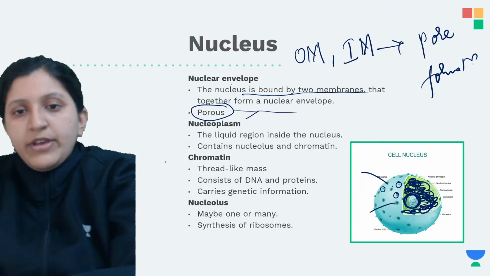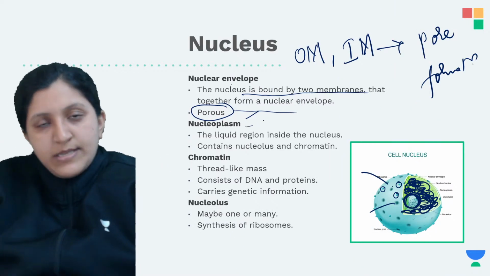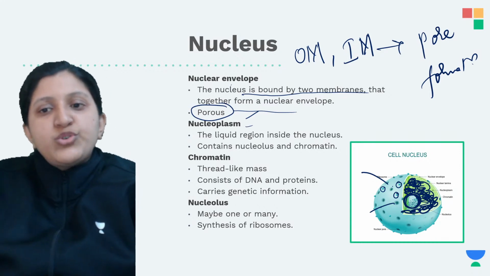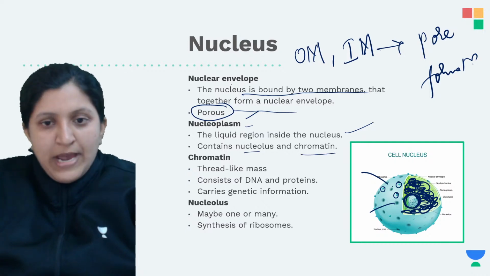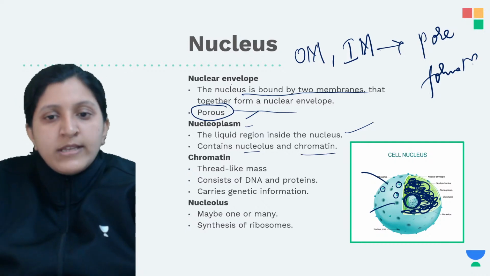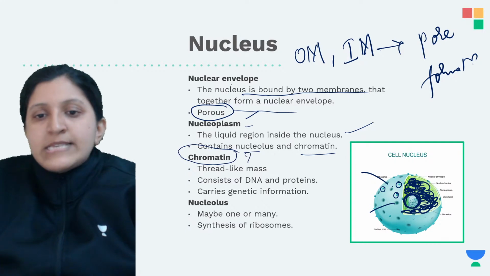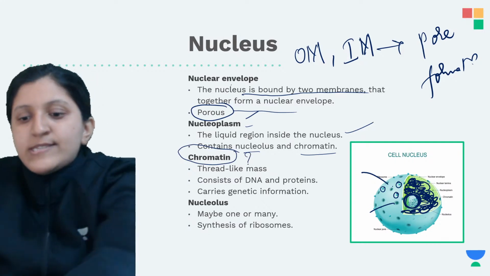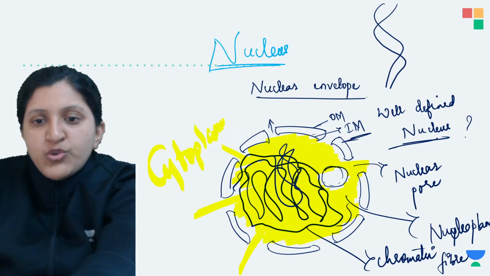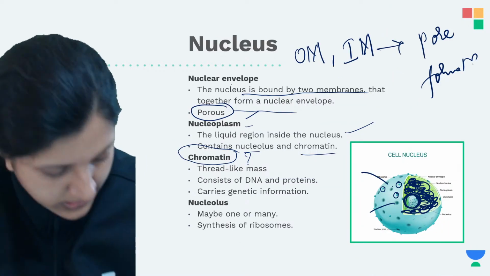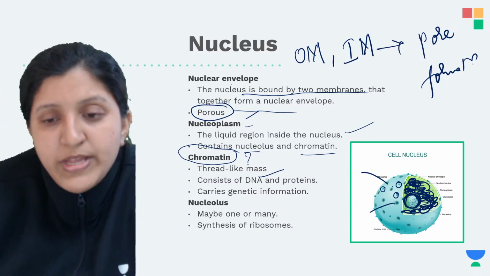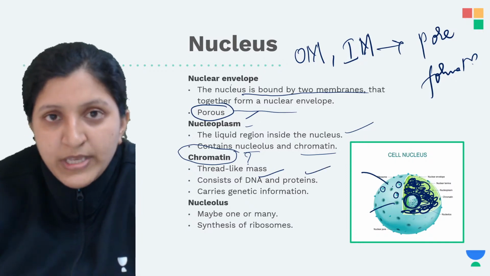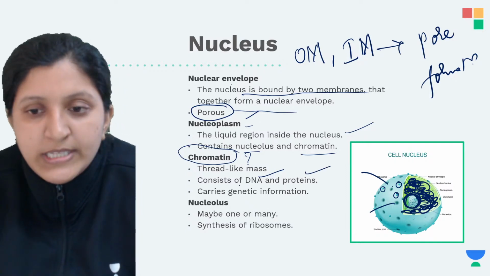Now with respect to that, the nucleoplasm is present, which is a liquid region inside the nucleus. And this contains nucleolus and chromatin. Now we'll study about this chromatin. What exactly is chromatin? This is the thread-like mass which you find inside the nucleoplasm, that is inside the nucleus. Okay, and this consists of DNA. So there is a DNA and then there is a protein that you can see. So DNA and protein are present.